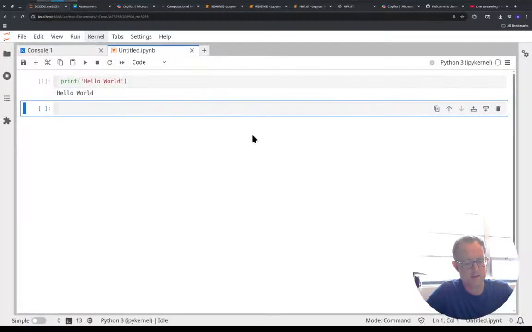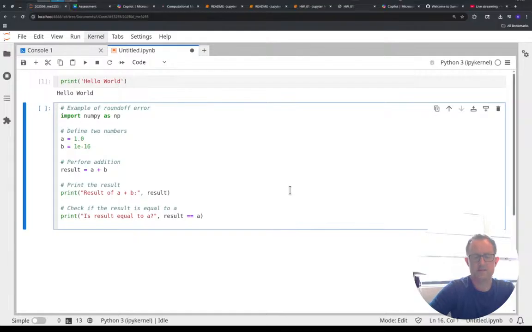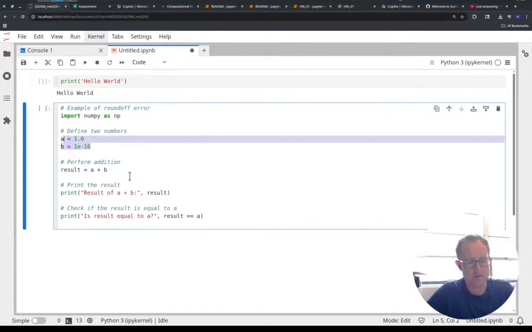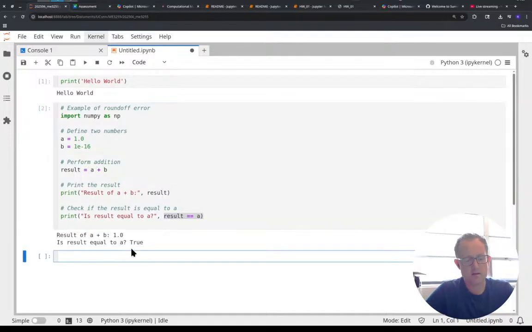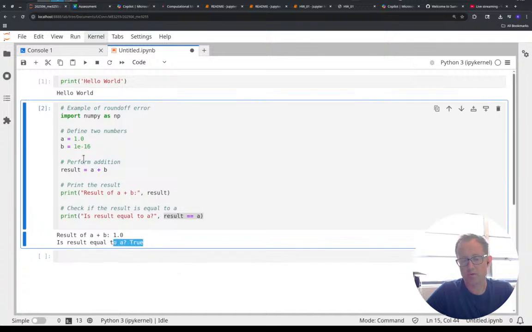So if I copy this in and paste it, I'm importing NumPy. I'm creating 2 variables, A and B. I'm going to add them and then check: is result equal to A? And it's going to say true, even though I added B to A.